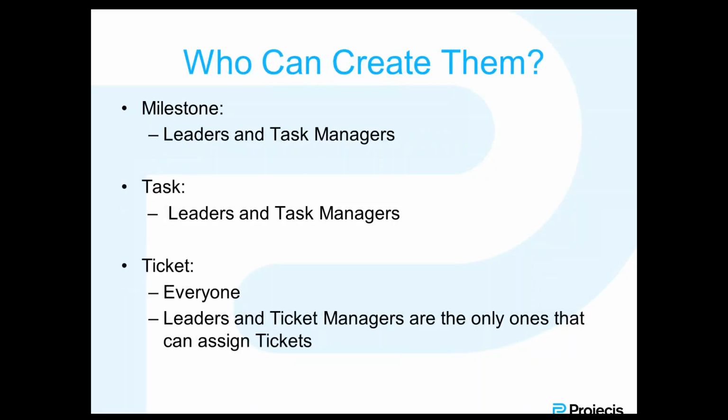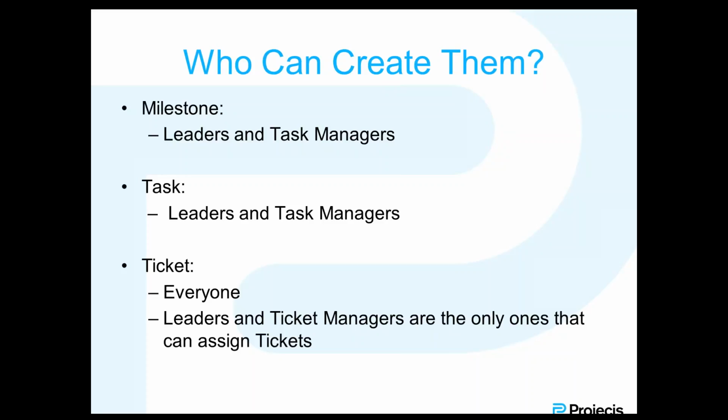Another thing we're going to go a little bit over is who can create them. Who can create milestones, who can create tasks, and who can create tickets. Well, a milestone can only be created by leaders on the project as well as task managers. Task manager is a special type of permission at the project level. And again, we're talking at the project level. A person who's a leader on project A could be just a regular member on project B. So again, these permissions are specific to a given project.